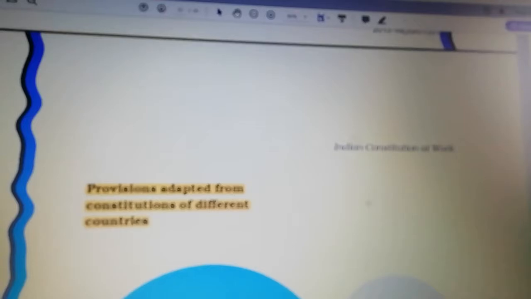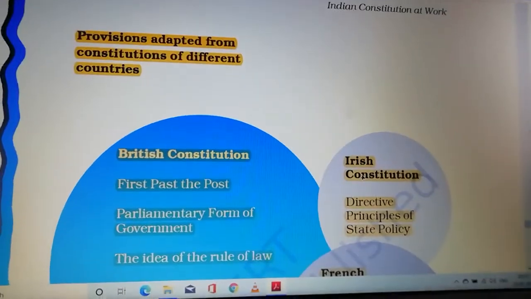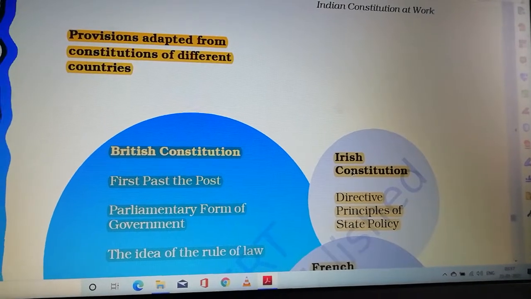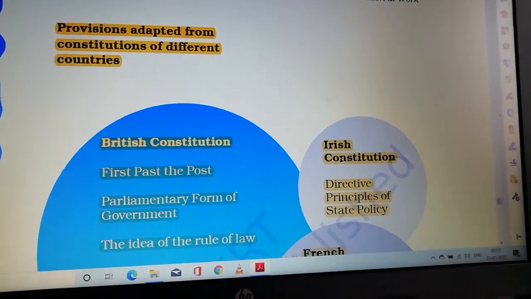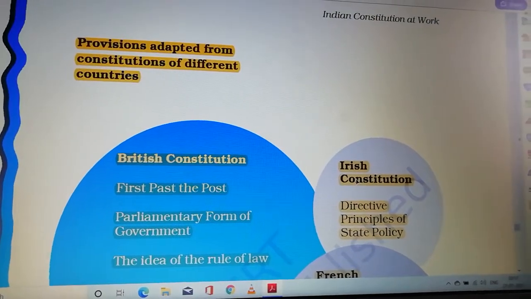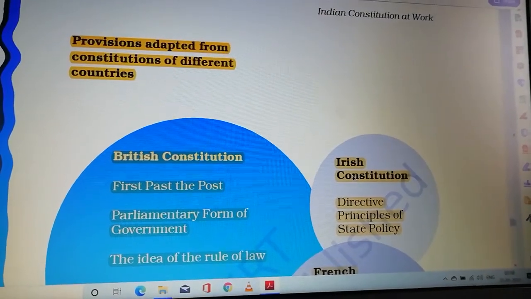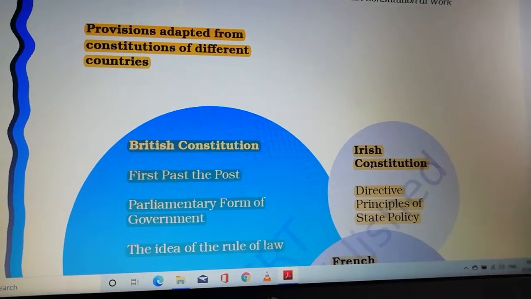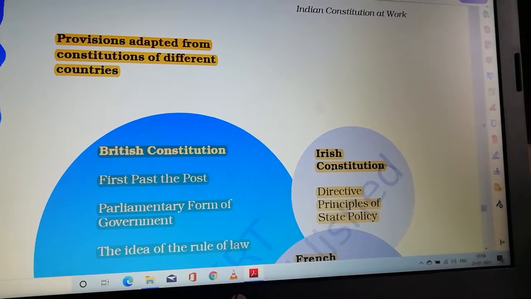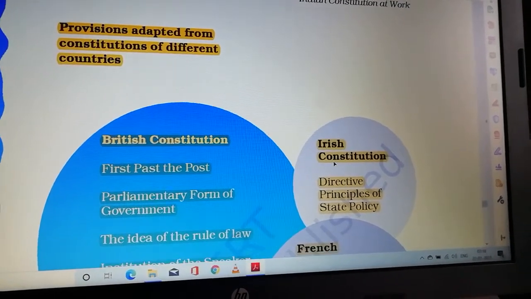I'm not discussing each and everything, it's too time consuming. I'm discussing briefly what are all the important points. You can see the provisions adapted from constitutions of different countries. See how our constitution is a very large one, we took each and every consideration, and we borrowed some topics from other constitutions.